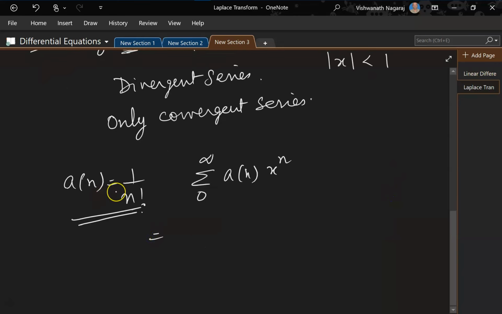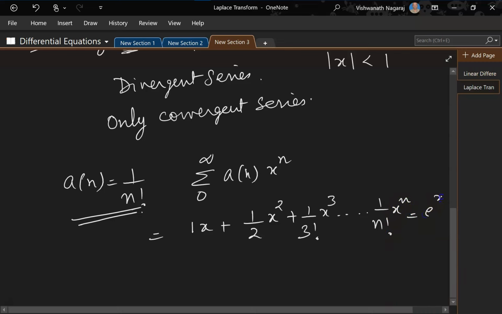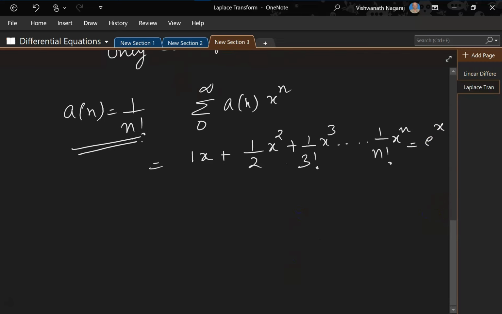First term will be 1 by 1, that is 1, x plus, again, it will be what? 1 by 2 factorial, so 1 by 2 x square plus 1 by 3 factorial x cube and so on up to 1 by n factorial x to the power of n. And we know that this is equal to e to the power of x, right?